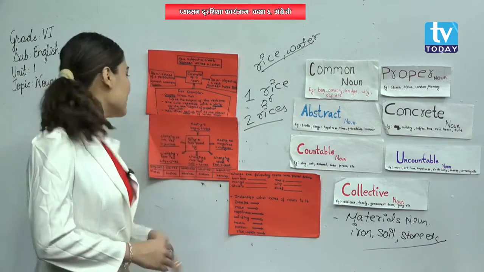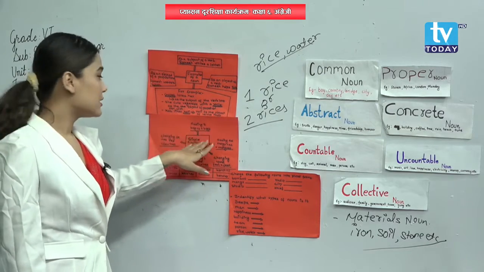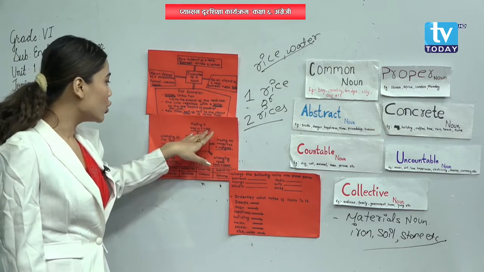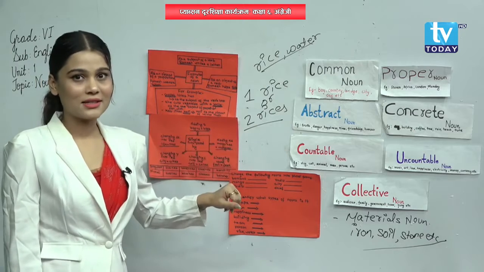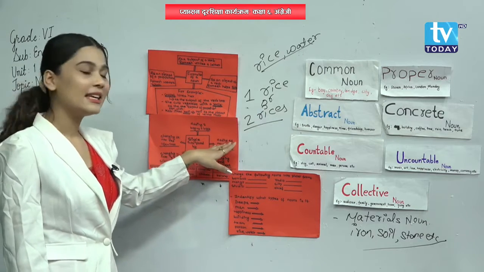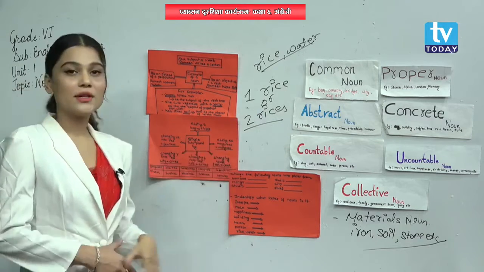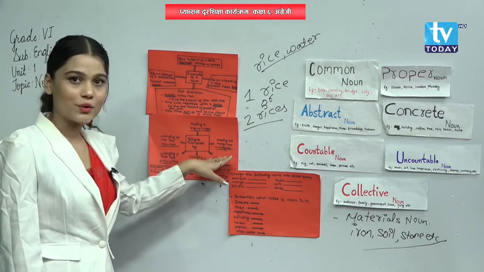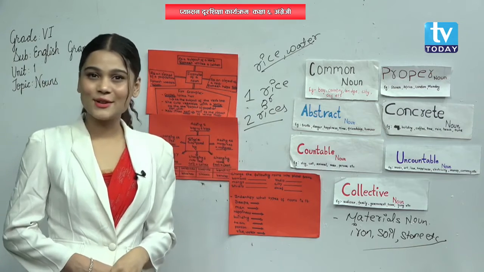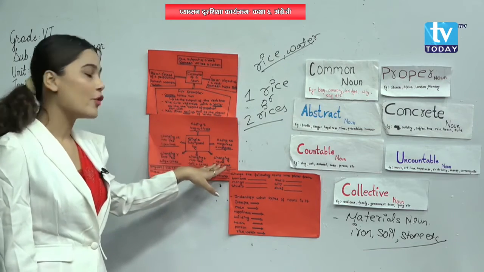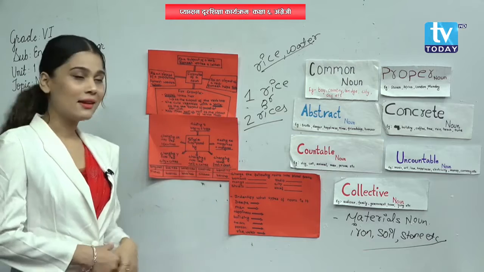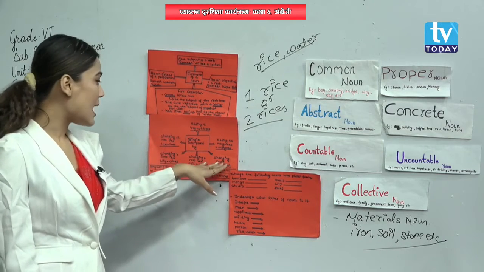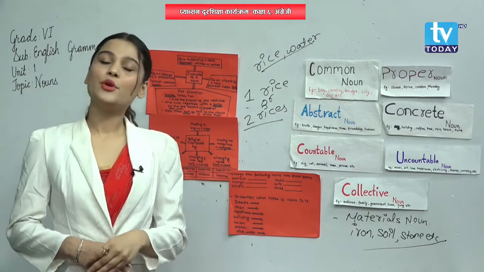Okay, I will repeat again. Listen to me properly. Adding s. This boy is in singular form. If we add s over here, then it becomes B-O-Y-S boys. That is a plural noun. Yes. And another one is adding es. M-A-N-G-O mango is a singular noun. If we add es over here, then it becomes mangoes. That is a plural noun. Yes or no? Yes. Now next one is changing vowel. F-O-O-T foot is a singular noun. And if we change the vowel, it becomes F-E-E-T feet and it is a plural noun.